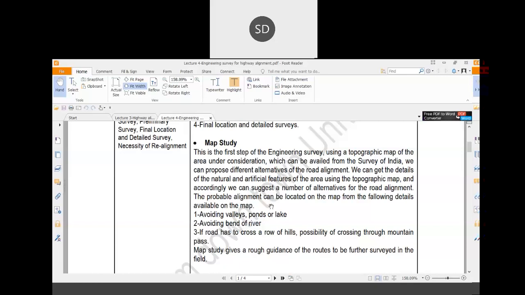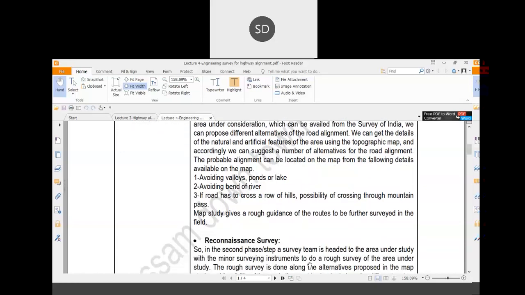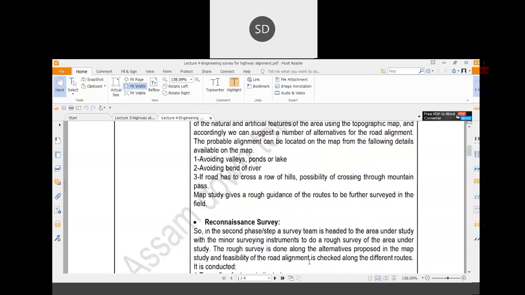So in the map study, some of the details which are considered are avoiding many ponds or lakes. All these things are easily available in the maps. Avoiding bends of a river so that you can construct a bridge whenever it is necessary. If the road has to cross a row of hills, consider the possibility of crossing through a mountain pass. So you have to identify all these mountain passes, and after identifying them, you will suggest some alternate routes.